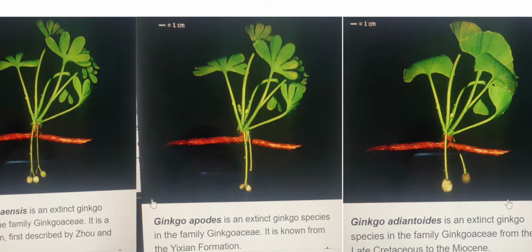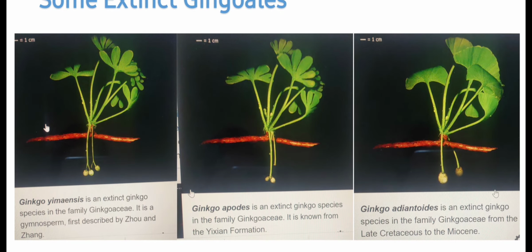Students, you can clearly see that the first two ginkgo species have similar green foliage, and the third one is with different green foliage. And in the first image you can see seeds are present on each branch, while in the second one, seeds are lacking in some of the branches, while the third one is very different in green foliage, and you can see that each branch bears a single ovule or seed.